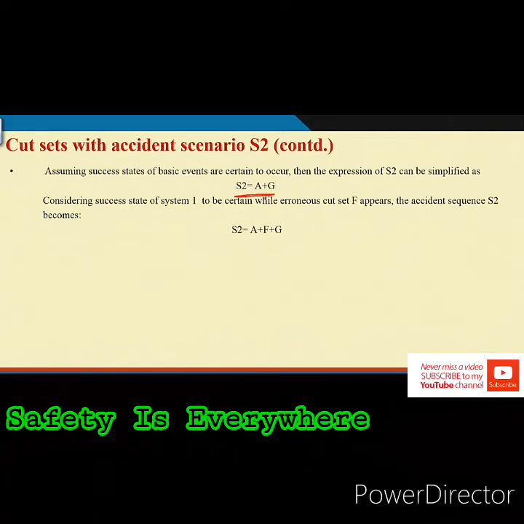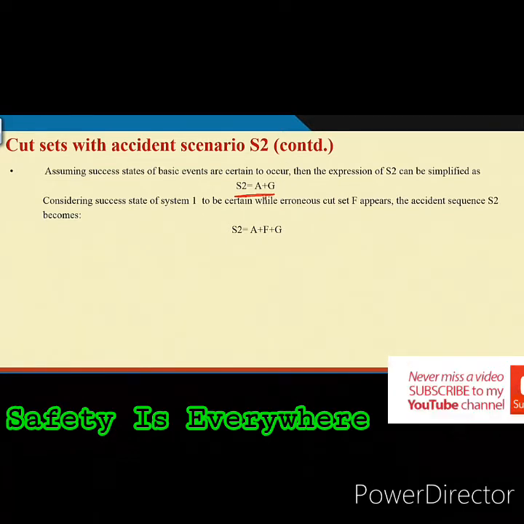Now, you may think differently also. Instead of considering the basic events certain to occur, you may consider that success of system 1 is certain to occur. Then F1 bar will be 1 and you will get S2 as A plus F plus G. So, A plus G is there, but one more cut set F is coming. So, this is not correct. It is recommended that you do not make this type of assumption that system 1 will succeed, when you have the cut sets.